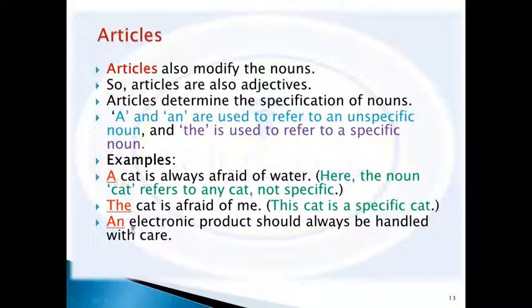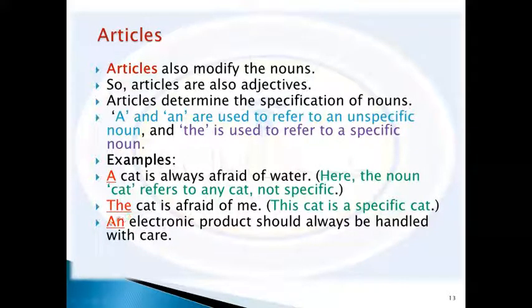So in case we found a vowel in the next noun, we should use "an" as the article. So "an" comes before vowels. You remember the vowels A, E, I, O, U. So we say an electronic, an apple, an egg, an umbrella, an orange. A, E, I, O, U here after the article.